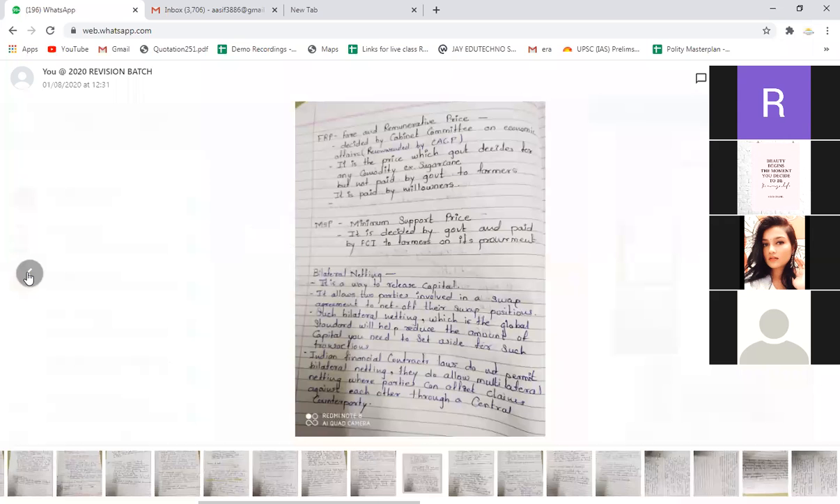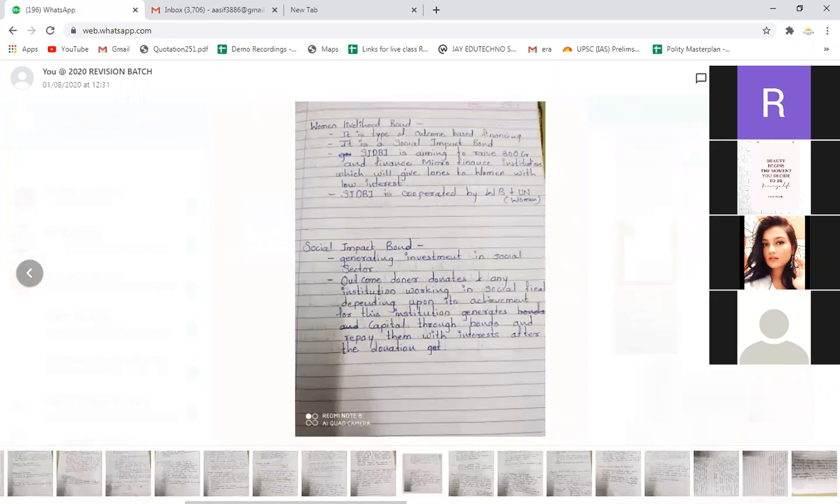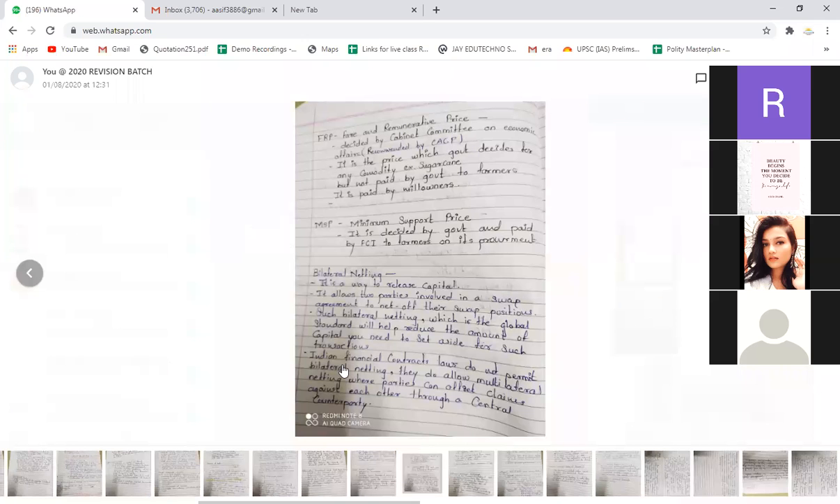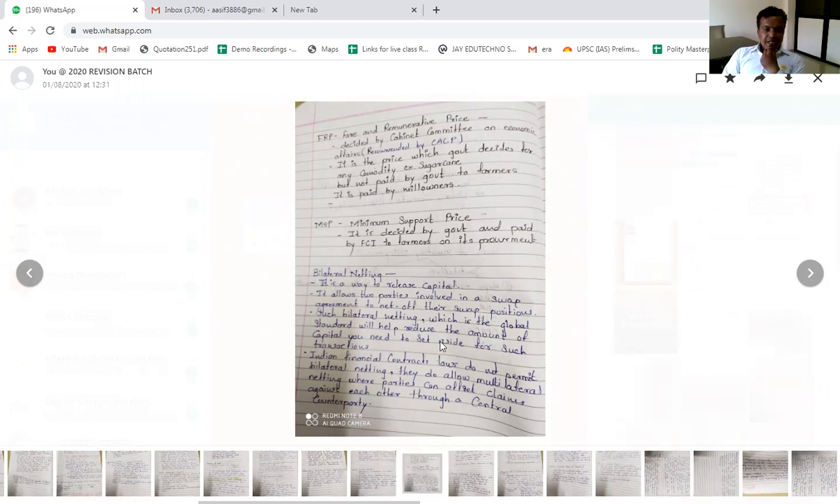First, we will discuss bilateral netting. What is the meaning of bilateral? Two-way. Bilateral means two-way, right? So it is a way to release capital. It allows two parties involved in a swap agreement to net off their swap positions. Such bilateral netting, which is the global standard, will help reduce the amount of capital you need to set aside for such transactions.